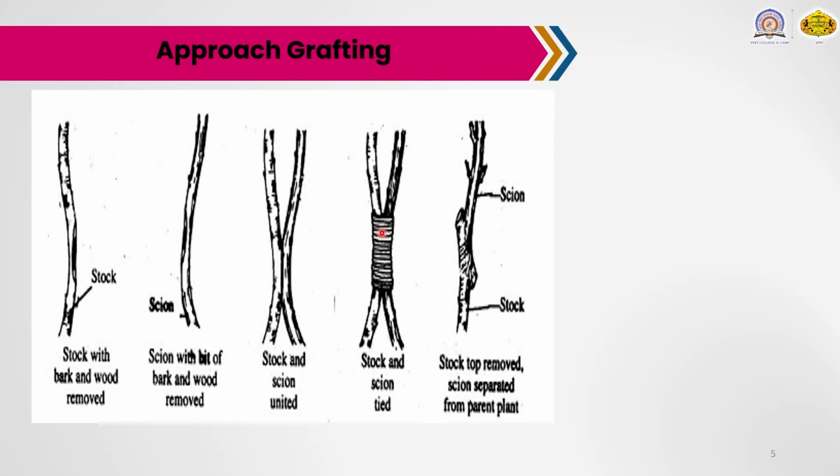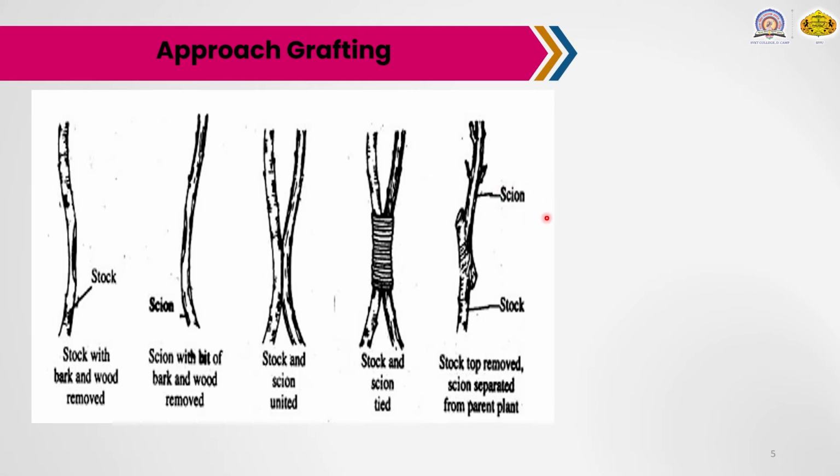Then after about 1 month in operation, the scion below and the stock above the graft union are given a light V-shaped cut at weekly intervals in such a way that the graft can finally detach while giving the final cut. That means after that 1 month of the grafting operation, both portions are cut in a V shape. These are the steps of approach grafting.